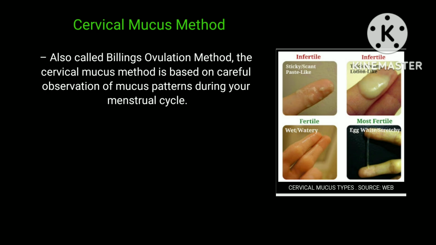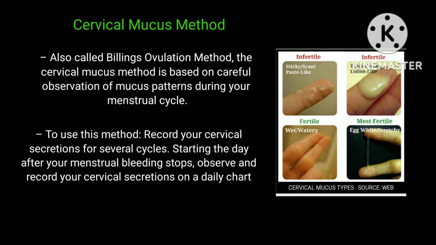The cervical mucus method is based on careful observations of mucus patterns during your menstrual cycle. To use this method, record your cervical secretions for several cycles. Starting the day after your menstrual bleeding stops, observe and record your cervical secretions on a daily chart.